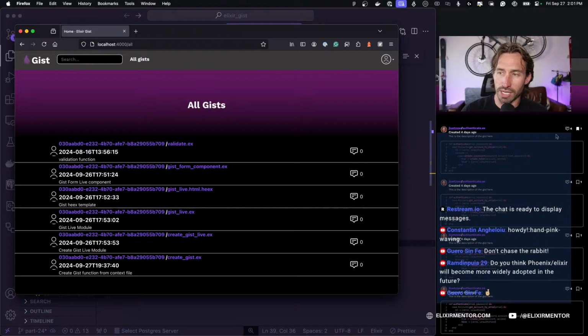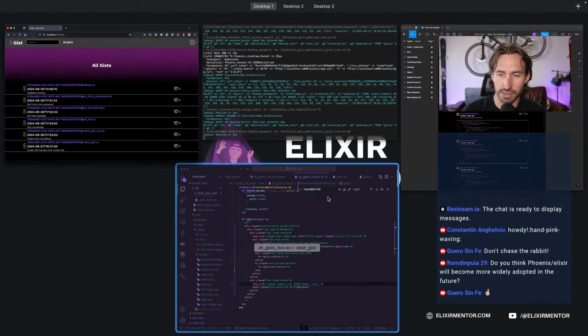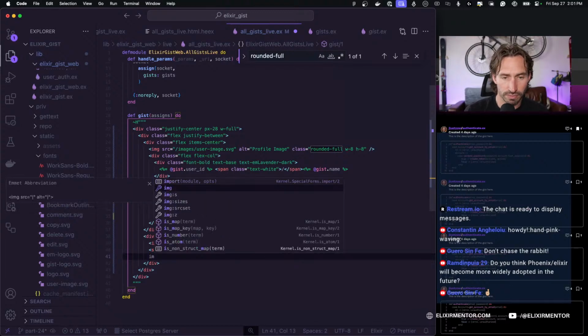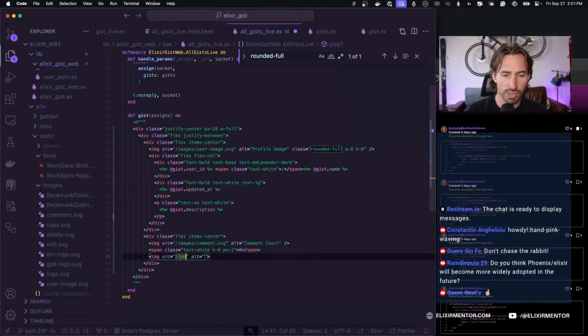And then we'll go ahead and just put our bookmark in there. And we're just going to copy the same thing. So we'll do image. And our source is images. And I believe, let's see, our bookmark outline.